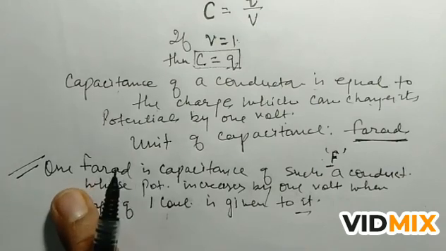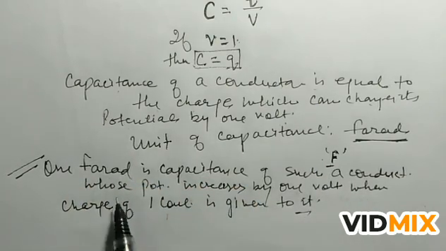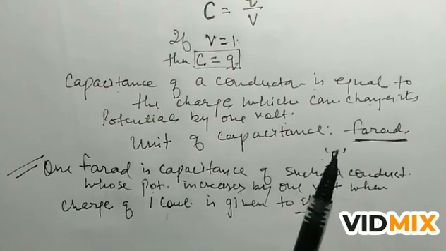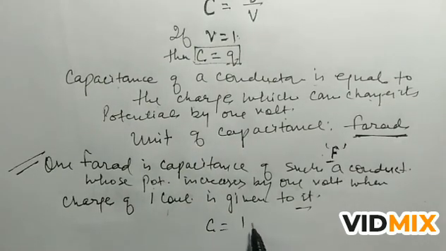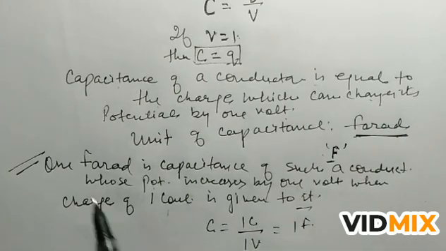1 farad is the capacitance of such a conductor whose potential increases by 1 volt when a charge of 1 coulomb is given to it. It means if you see here, C is equal to 1 coulomb upon 1 volt, which is equal to 1 farad. So if 1 coulomb of charge is given and the potential rises to 1 volt, then we can say that the capacitance is 1 farad.